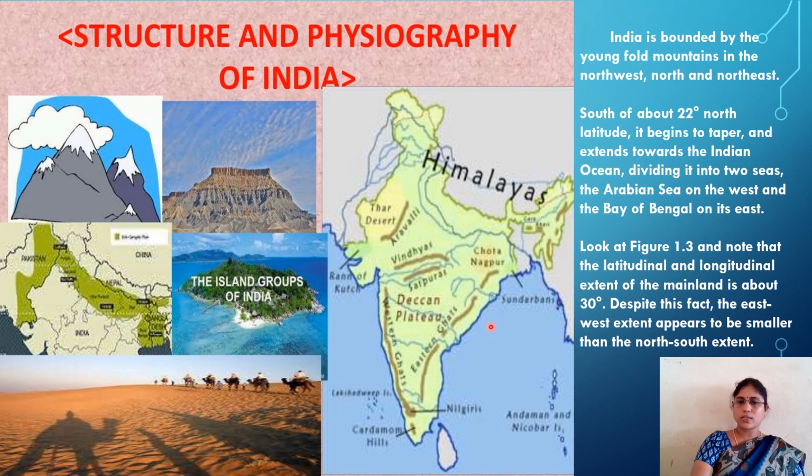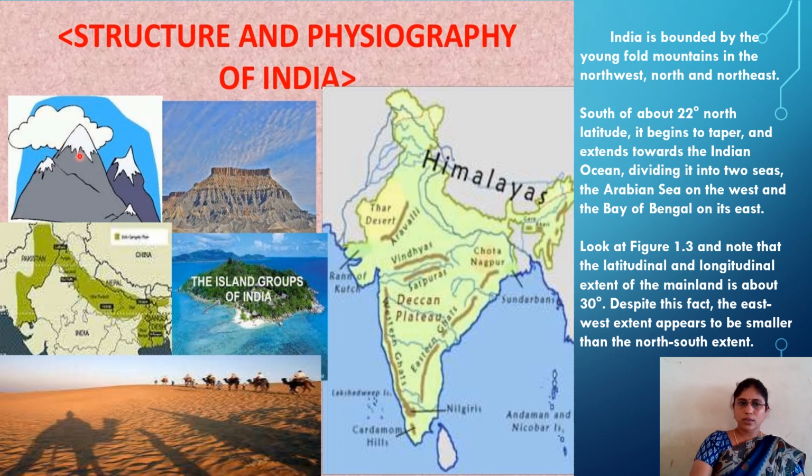Because of this reason, our Deccan Plateau is called the Peninsular Plateau. India is a peninsular nation. Look at figure 1.3 here and note that the latitudinal and longitudinal extension of the mainland is about 30 degrees. Despite this fact, the east-west extent appears to be smaller than the north-south extent. So when we compare, this one looks smaller.